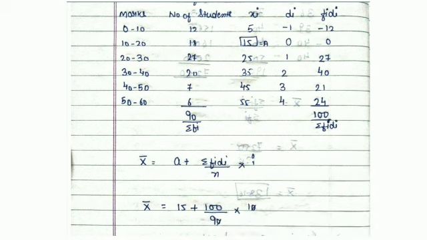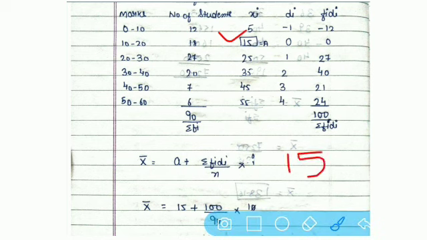So again our x, now next is 15. So write down 15 over here. 15 minus our assumed a, that is 15, divided by 10. So 15 minus 15 that is 0. 0 divided by 10, so our answer is 0. So we have put it over here, 0.